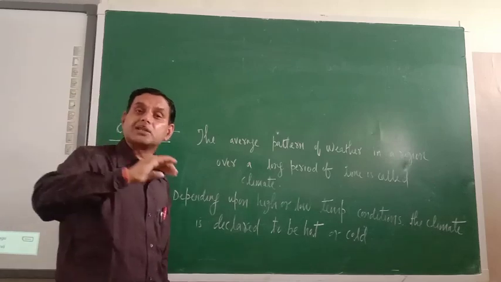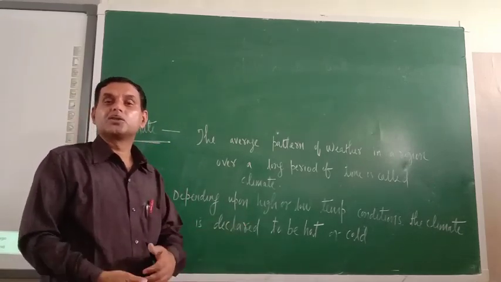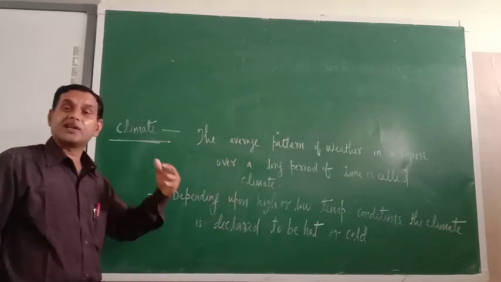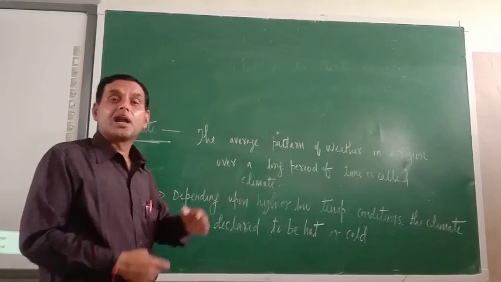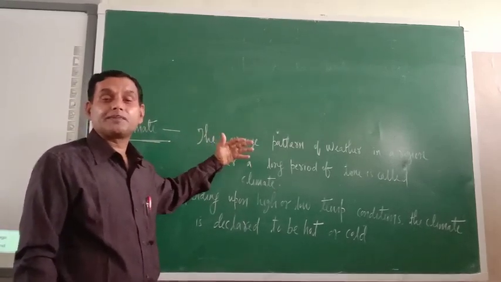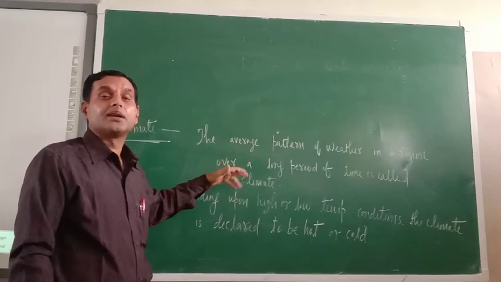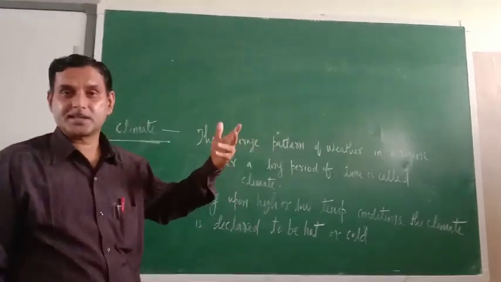If temperature is low, climate is declared to be cold. So climate and weather have a lot of difference. Here long period weather condition or average pattern of weather is taken, while weather is decided on a day-to-day basis.